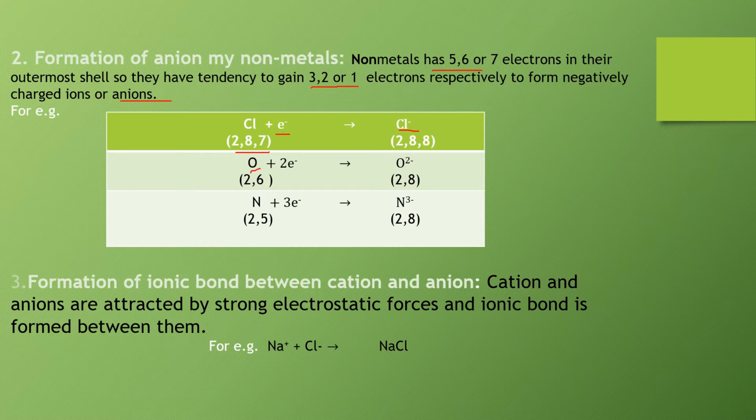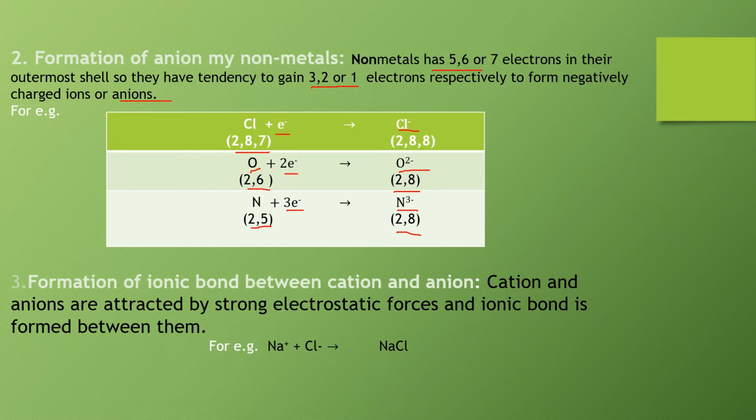Now oxygen has atomic number 8 and configuration 2, 6. It needs 2 electrons to complete its octet, so it gains 2 electrons and is converted into O2-, having configuration 2, 8. Nitrogen has atomic number 7, configuration 2, 5. It needs to gain 3 electrons to complete its octet and forms N3-, configuration 2, 8. So in this way anions are formed by non-metals by accepting or gaining electrons.